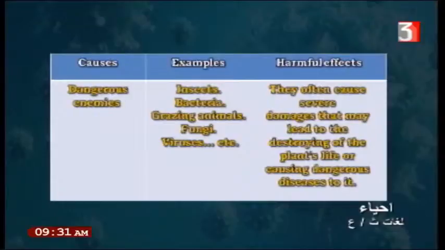The insects invade the plant, like pesticides, any pests that eat the crop; bacteria, a type of unicellular organism that may invade the plant; grazing animals found inside the cultivated land without any control; fungi and viruses.